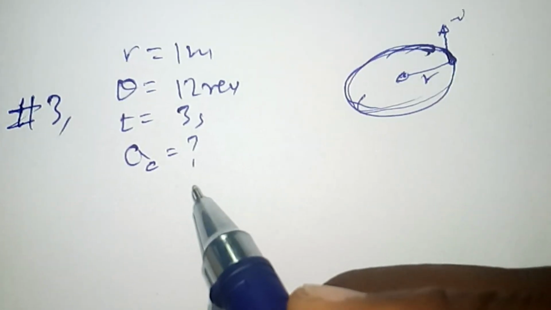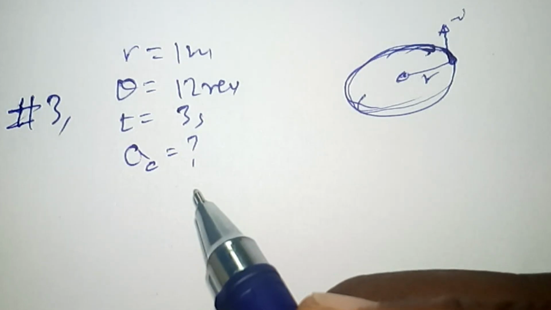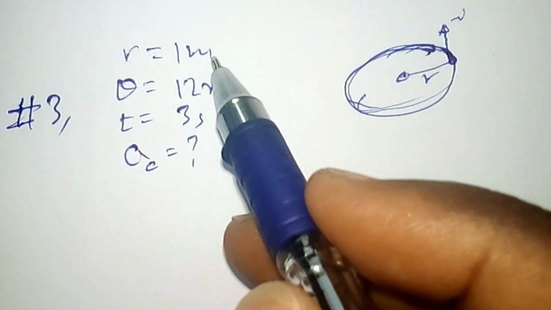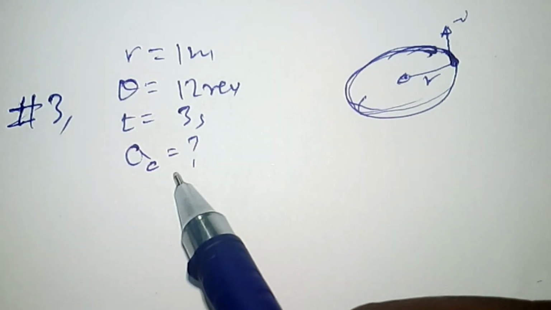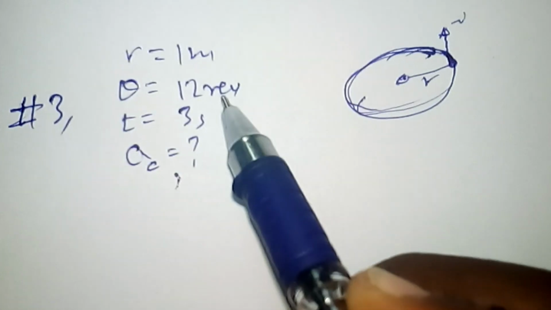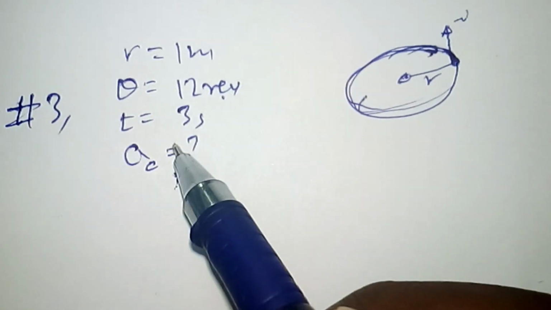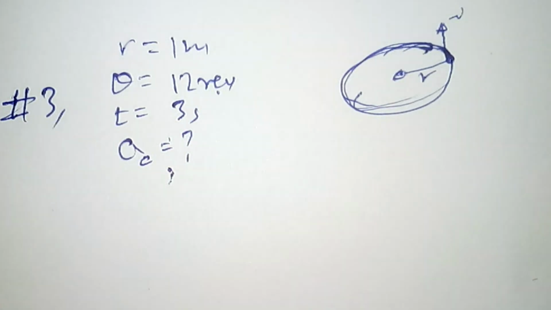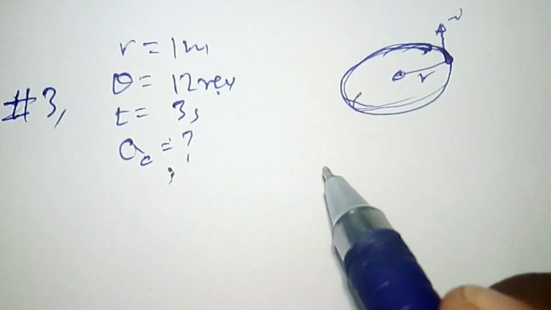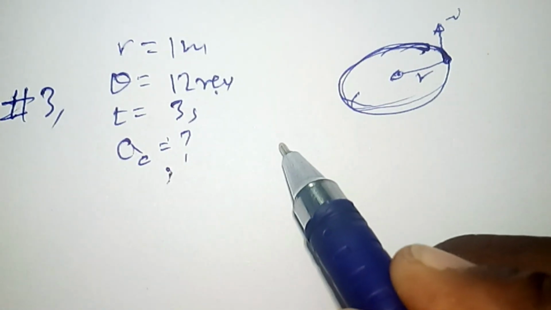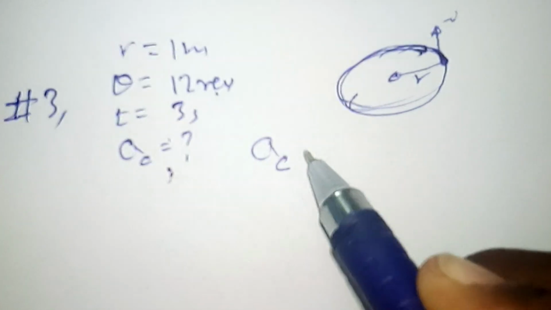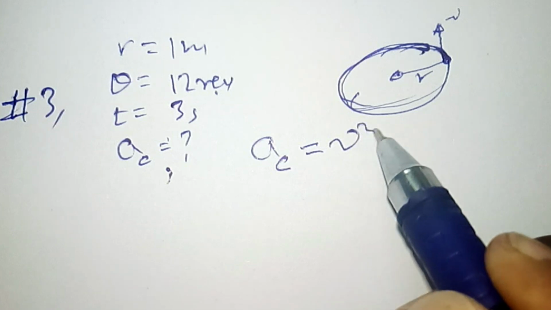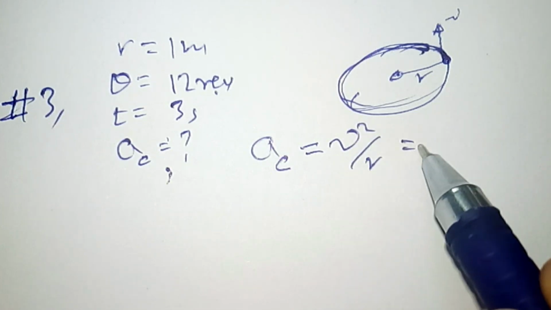A body is rotated with a uniform speed in a circle of radius 1 meter. What is the centripetal acceleration of this object in meter per second squared if it completes 12 rotations in 3 seconds? So to find the centripetal acceleration, we have to find the angular velocity omega. Simply, the centripetal acceleration of the object is the tangential velocity squared divided by r.